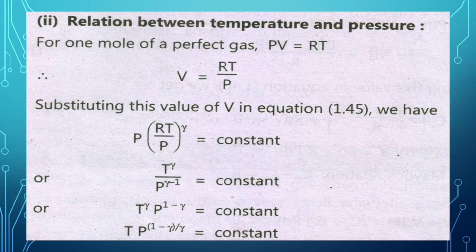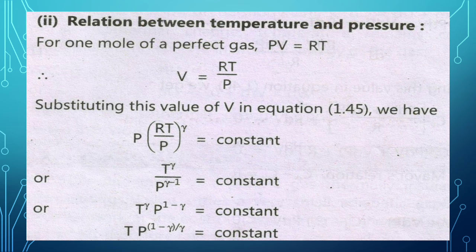Now second, relation between temperature and pressure. For 1 mole of a perfect gas, we have PV is equal to RT, or V is equal to RT by P. Substituting this value of V in the equation PV raised to gamma is equal to constant, we get P into (RT divided by P) raised to gamma is equal to constant.